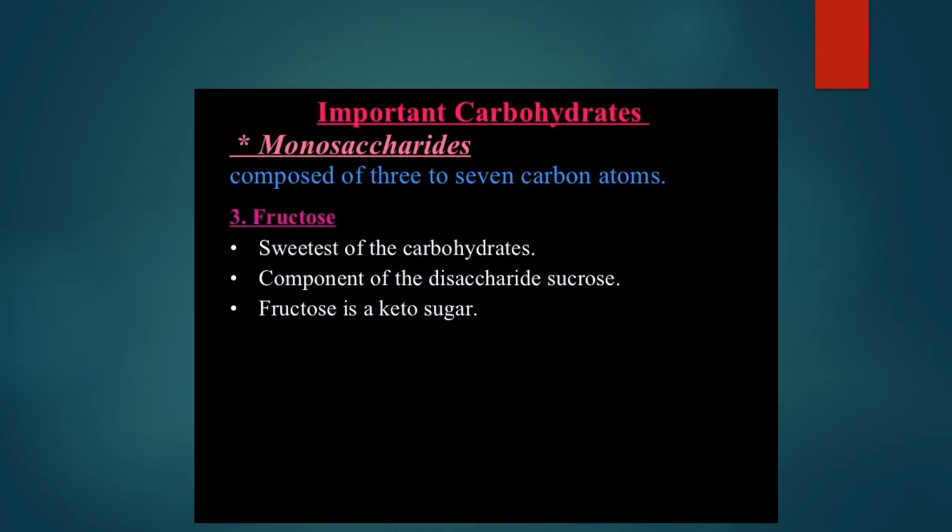Now the next monosaccharide is fructose. This fructose is one of the sweetest of all the carbohydrates, and it is a component or building block of sucrose. That is, sucrose is made up of this fructose, and it is a keto sugar. Keto sugar means what? Till now we had seen the aldo sugar. Now this is a keto sugar in which the ketonic group, the carbonyl group, is the functional unit of the sugar molecule.